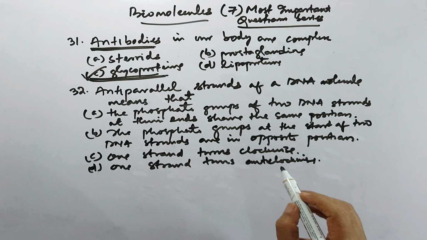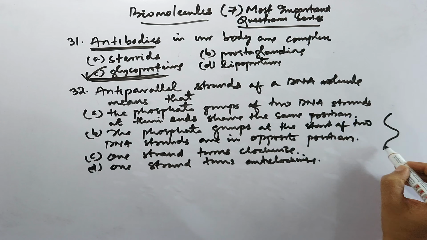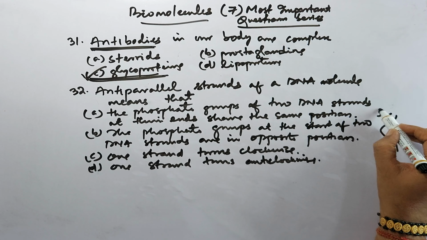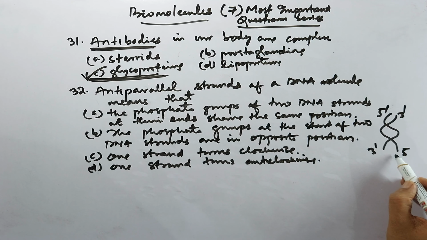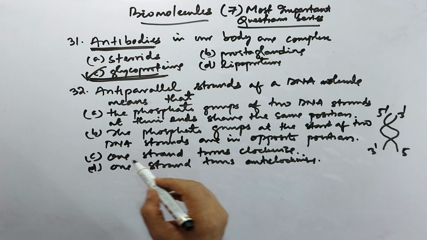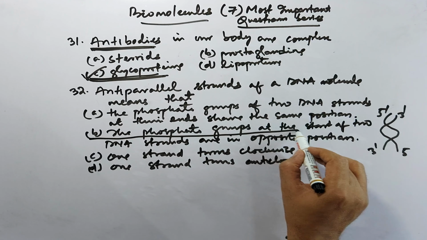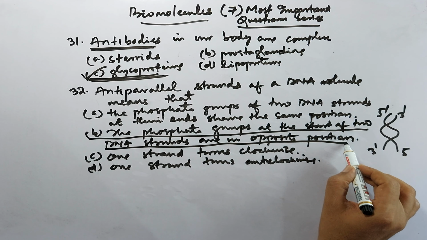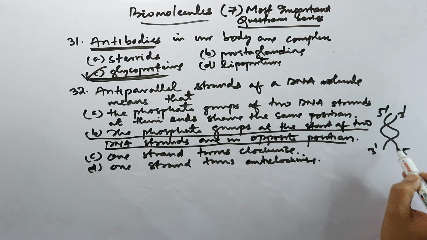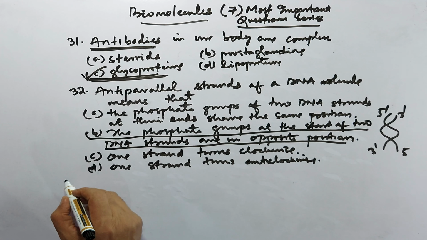So here antiparallel means the 5 prime end. Suppose we draw it like this. This is 5 prime, this is 3 prime, this is 3 prime, and this is 5 prime. 5 prime means it is attached to phosphate, and here also phosphate. So the correct answer is that the phosphate groups at the start of the 2 DNA strands are in opposite position. They are twisted. Then question number 33.